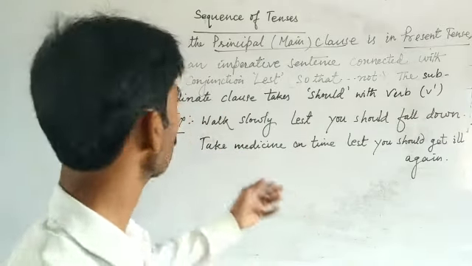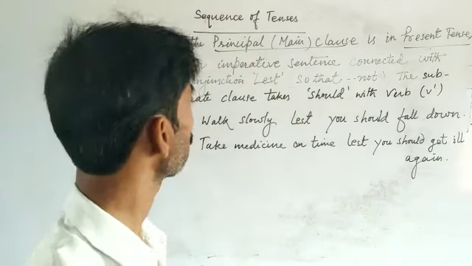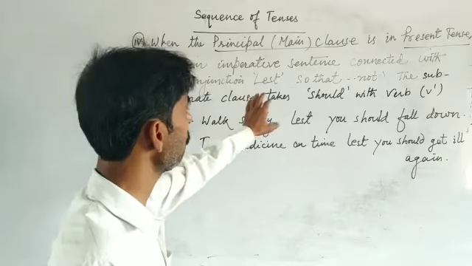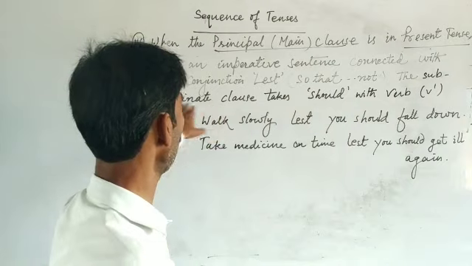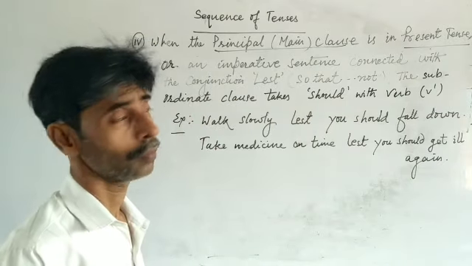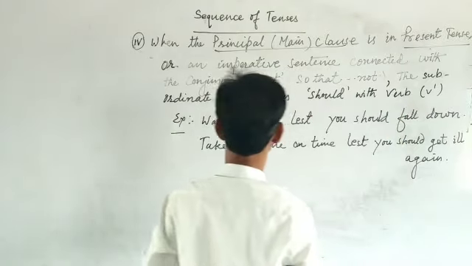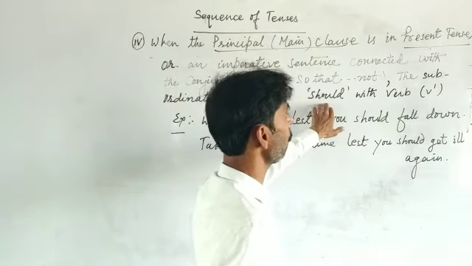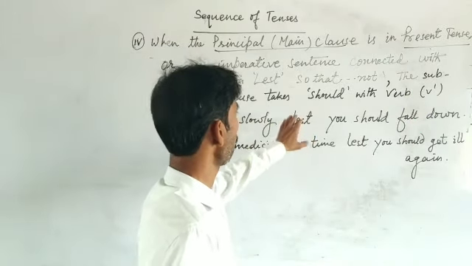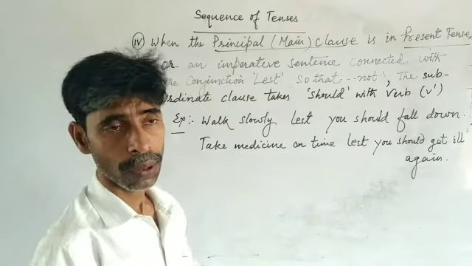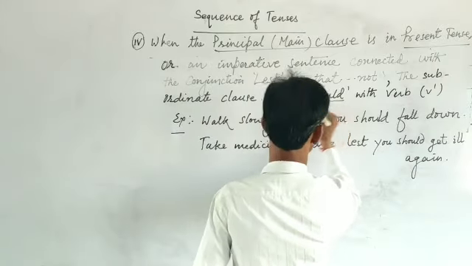The rule goes like this: when the principal or main clause is in present tense or an imperative sentence connected with the conjunction lest, the subordinate clause takes should with V1, the first form of the verb. In place of the verb, you should write should plus V1.